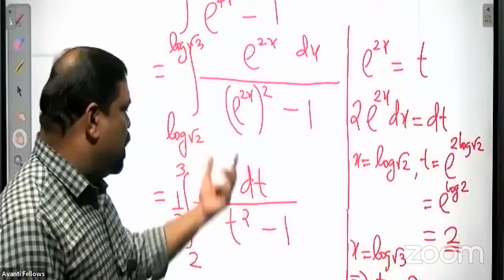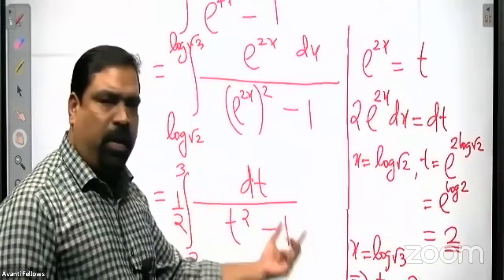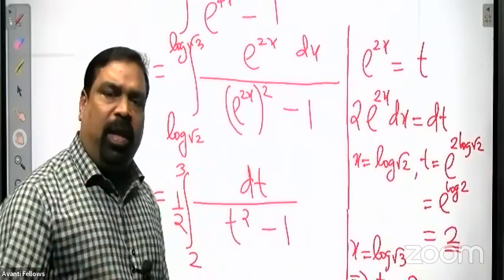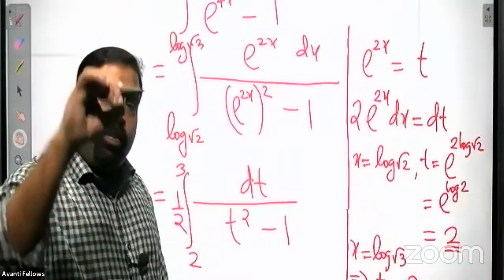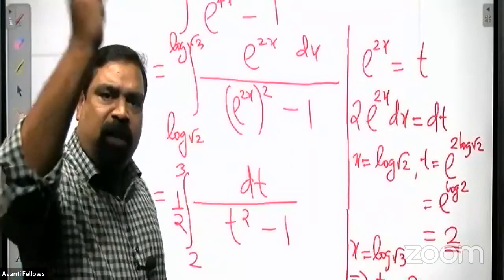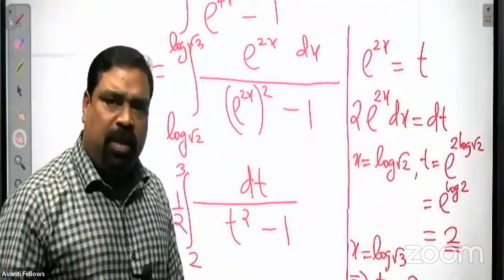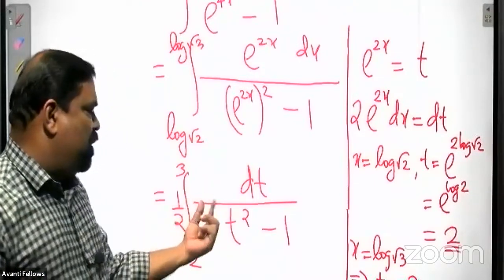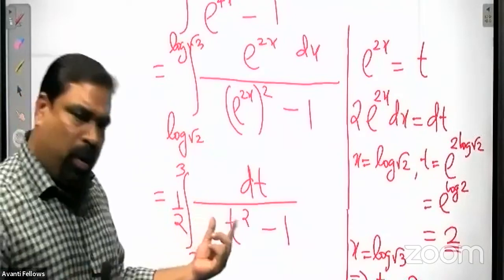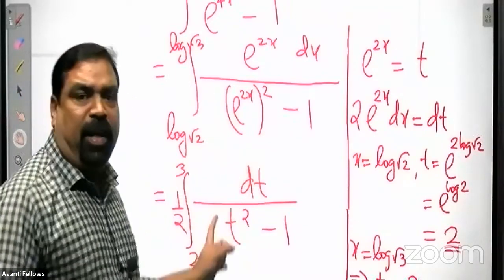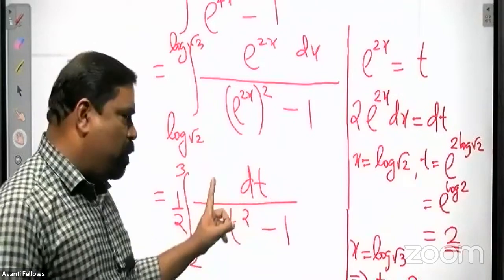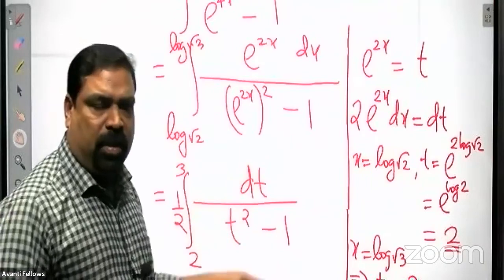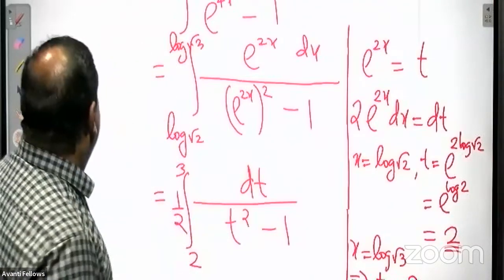So this is of the form dx by x square minus a square. So what is the formula? 1 by 2a log mod x minus a by x plus a. Here 1 by 2 is already outside, so again a 1 by 2 will come. 1 by 2 into log mod t minus 1 by t plus 1. So put the limit, substitute the limit after that. The remaining you can evaluate by yourself.